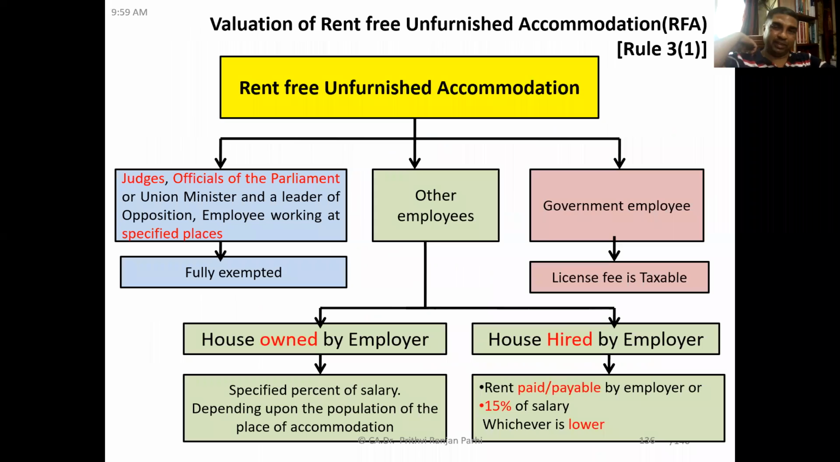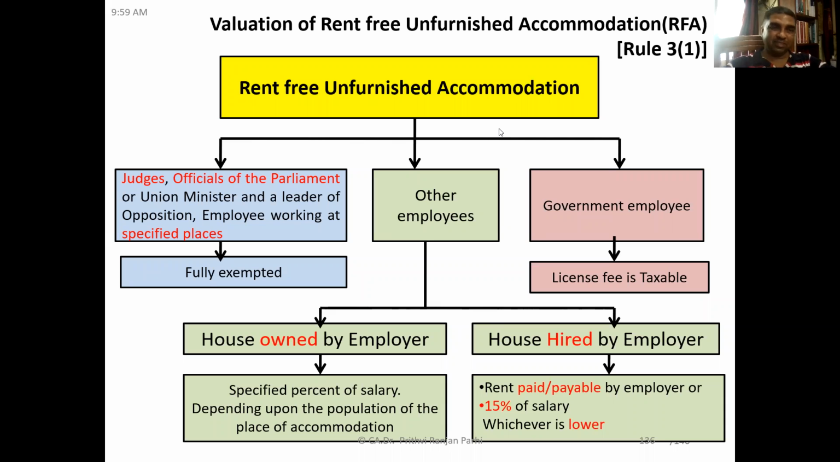Now let us see the perquisites. First perquisite: rent-free accommodation. You might be aware that sometimes employees are provided with rent-free accommodation. That means a house is given to them, maybe with furniture, without furniture. First, we are talking only about rent-free accommodation without furniture, which we call rent-free unfurnished accommodation. If that is so, how to arrive at the value of the perquisite?